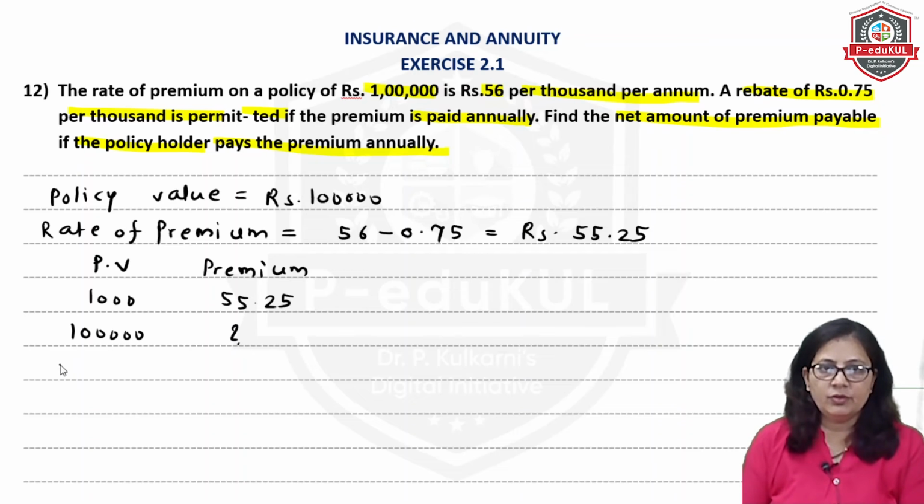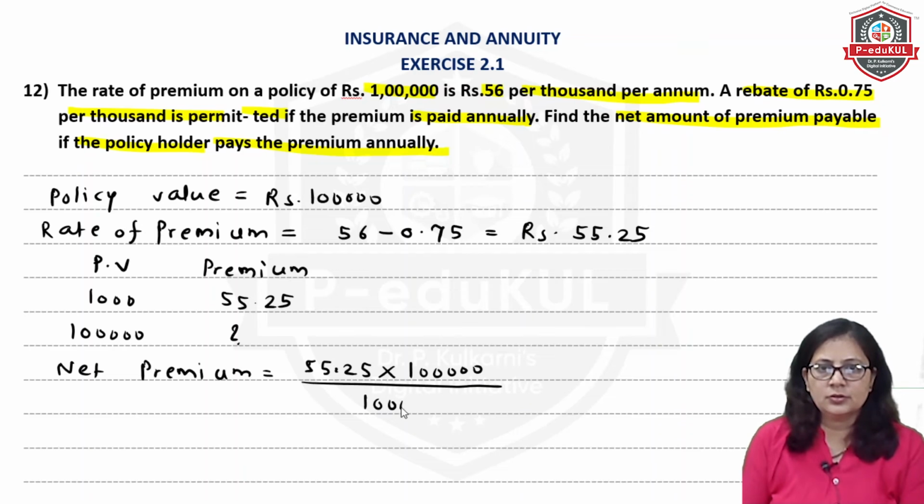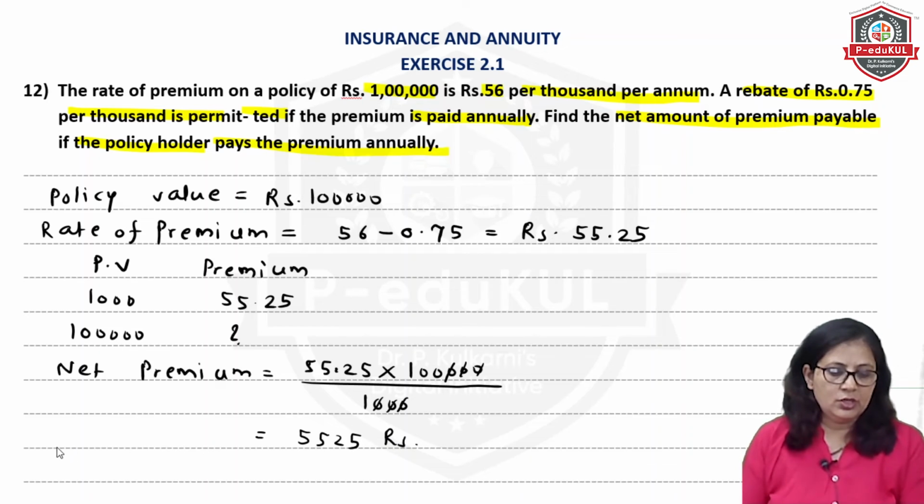So the net premium we will calculate. So the net premium will be this 55.25 multiplied by this 1 lakh divided by this 1000. So these 3 zeros will get cancelled. Okay, these 2 more zeros also will get cancelled and you will get the answer as 5525. So the policy holder will pay 5,525 rupees.